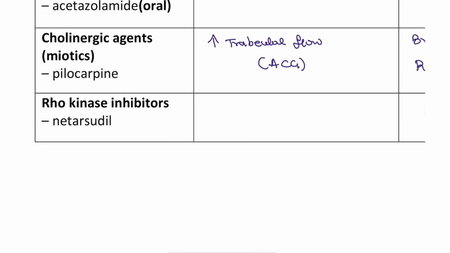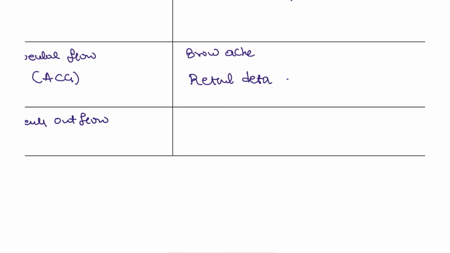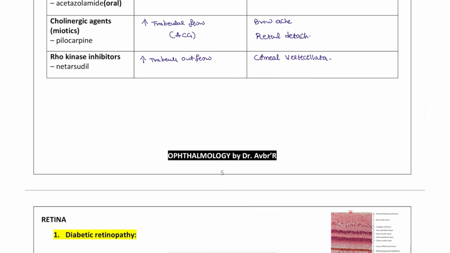And the last drug is the rho kinase inhibitor, netarsudil. Netarsudil will also increase the trabecular outflow, and it can cause, this question is asked, corneal verticillata. This is the side effect that is associated with rho kinase inhibitors.